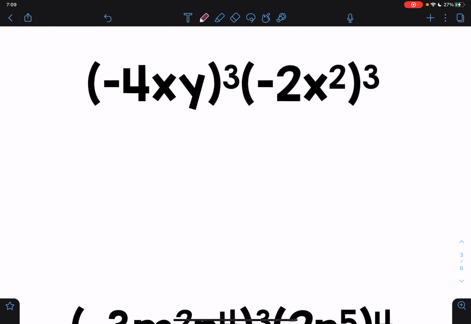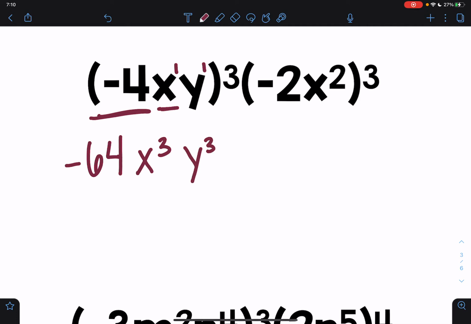So what that means is I'm really taking -4 to the 3rd power, x to the 3rd power, y to the 3rd power, and so on, right? So -4 to the 3rd power. If you're unsure of what that is, you can always type it into your calculator. Or think about it as, what is -4 times -4 times -4? That is -64. Then I'm saying, what is x to the 3rd power? Well, I multiply those exponents together, right? X to the 1st times 3, well, that's just 3, x cubed. Y to the 1st power cubed, 1 times 3 is just 3 again.